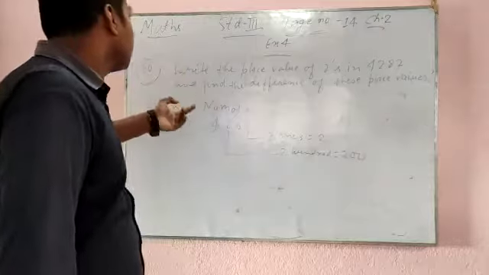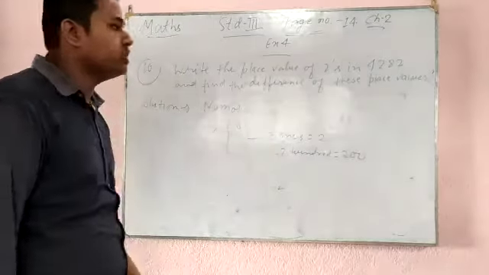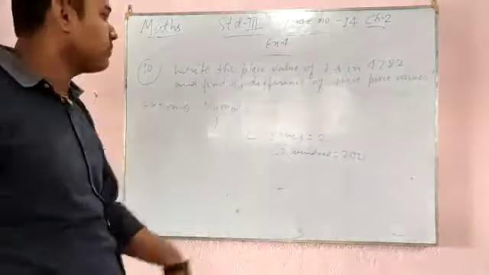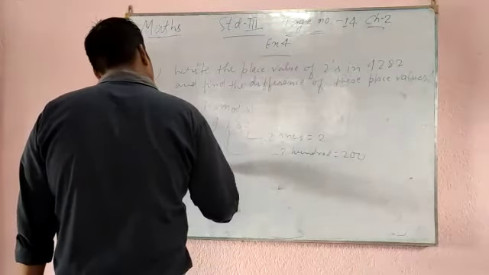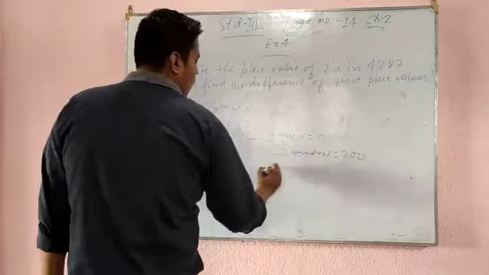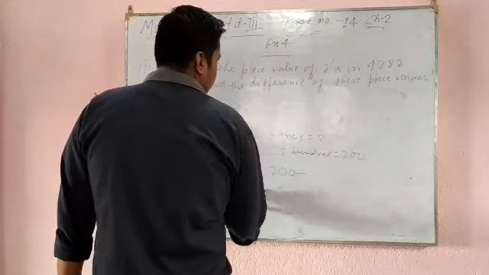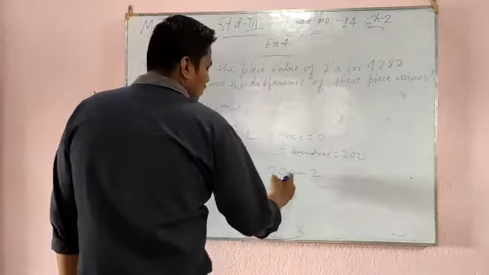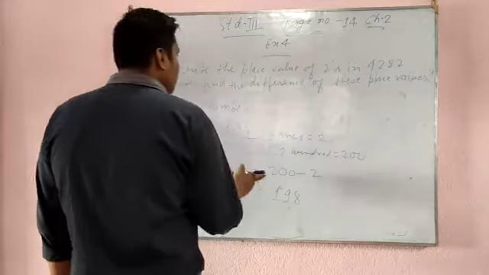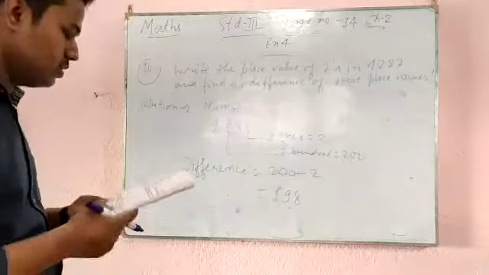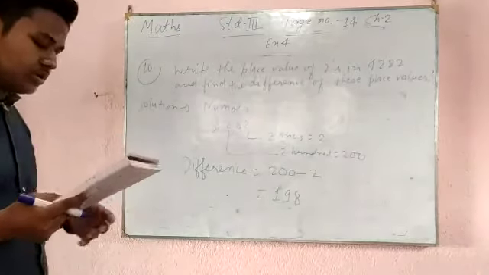The other part of the question is to find the difference of these place values. Difference means subtract. So which one is bigger? The first one is 200 and the smaller one is 2. If you subtract 200 minus 2, you get 198. So this is your difference. Understood? Please note this down.